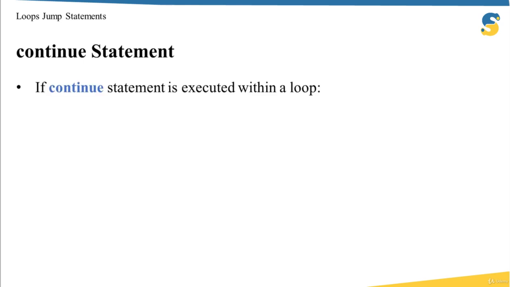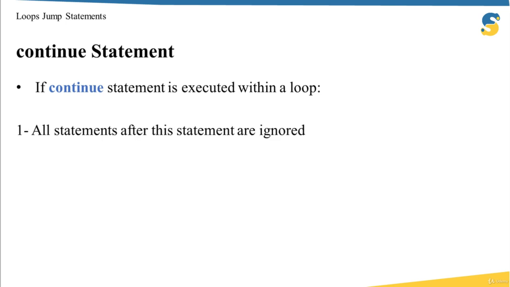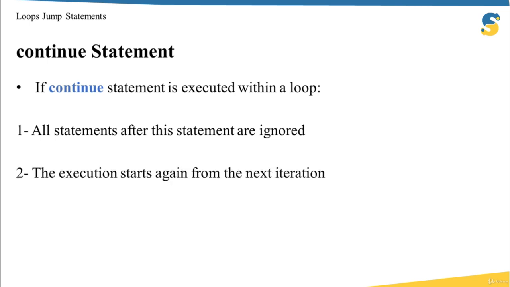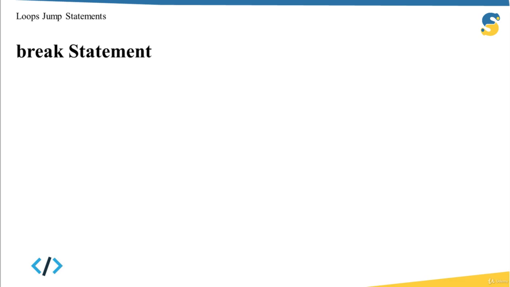Let's talk about the first statement, which is continue. Usually, if a continue statement is executed within a loop, and I say if here because most often we will put these statements after conditions. So if the condition is not satisfied, these statements will not be executed. But if it's executed, in the case of continue, all statements after this statement are ignored, and I mean by all statements here, the statements that are within the loop body. Then the execution will start again from the next iteration and exactly from the first line of code inside the loop body.